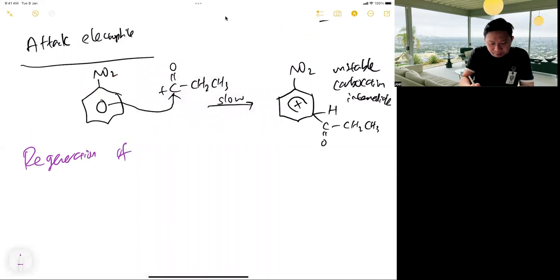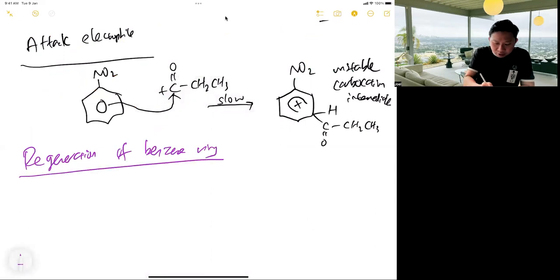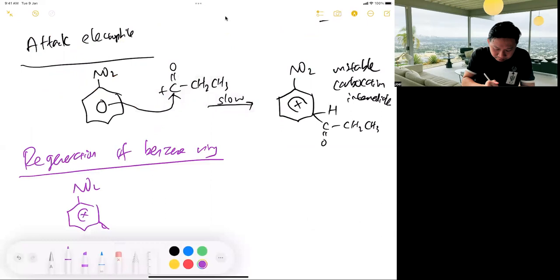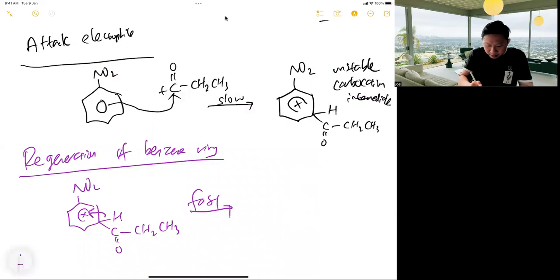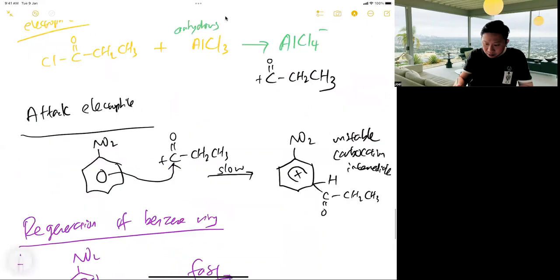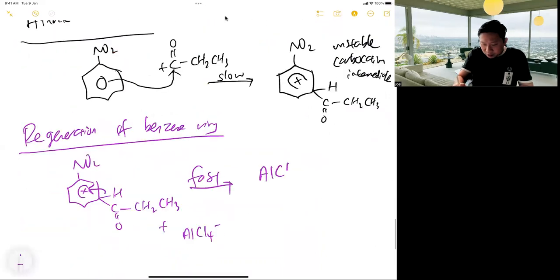Then regeneration of benzene aromaticity, the benzene ring. Different schools differ, but this is safe. The plus is being deprived, so the electrons return fast, plus AlCl4 minus. So I get back my catalyst. This step also regenerates the catalyst. The byproduct is HCl.